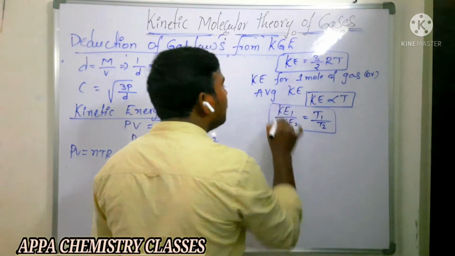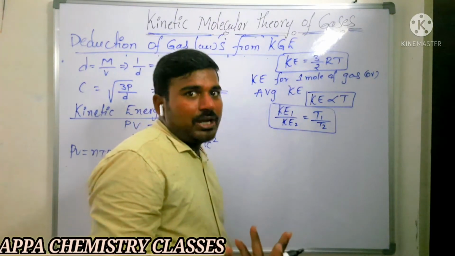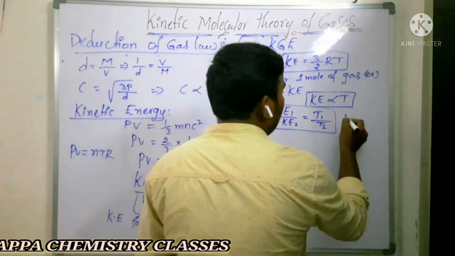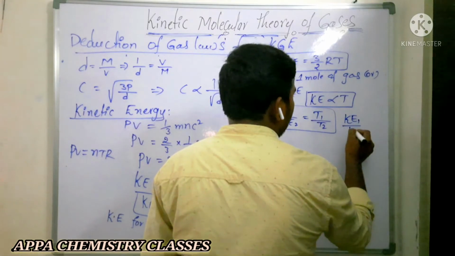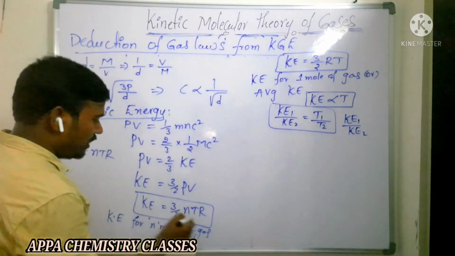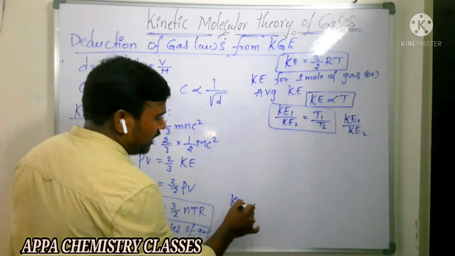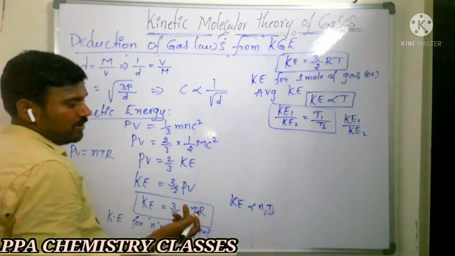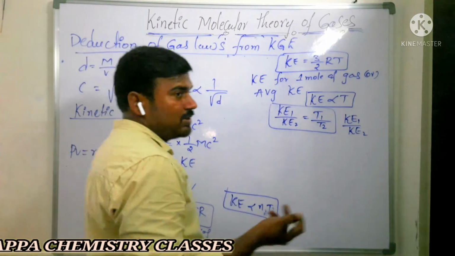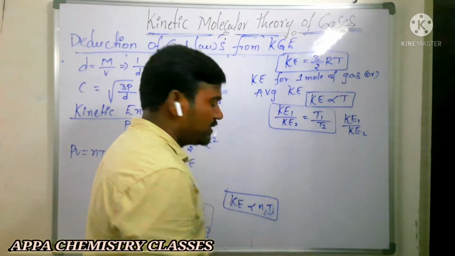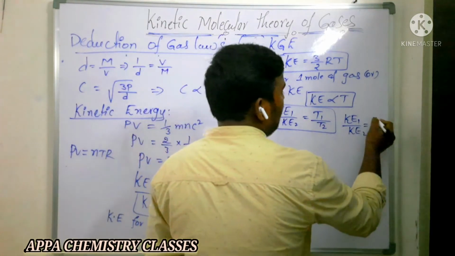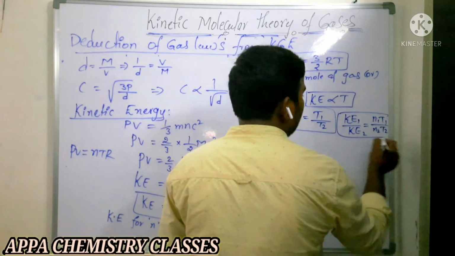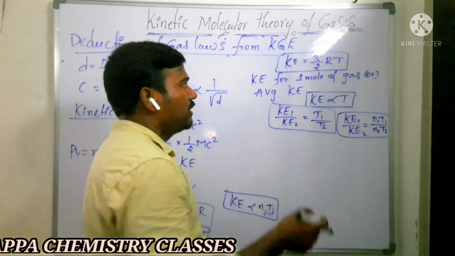If it is not the average kinetic energy, but for n moles of a gas, then kinetic energy will depend on the number of moles also. That is, KE1 by KE2. Here the kinetic energy is directly proportional to N into T, because R is constant and 3 by 2 is constant. If different numbers of moles are there, then it will depend on N and T. That is, kinetic energy of the first gas is N1 T1 and of the second gas is N2 T2. These are the formulas which are helpful while doing the calculation part. Is that clear?